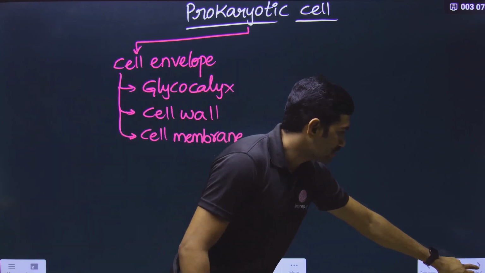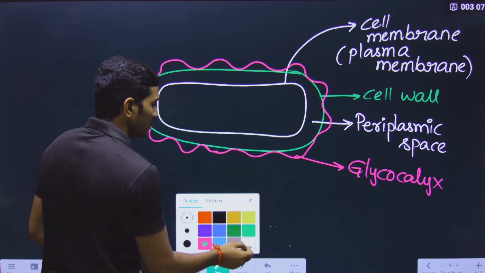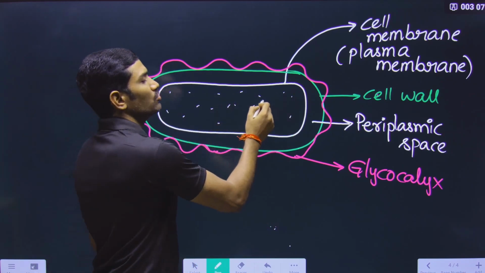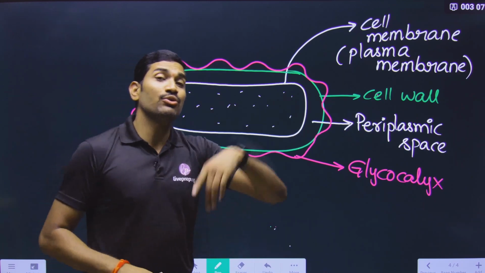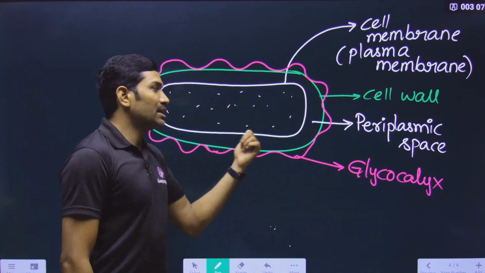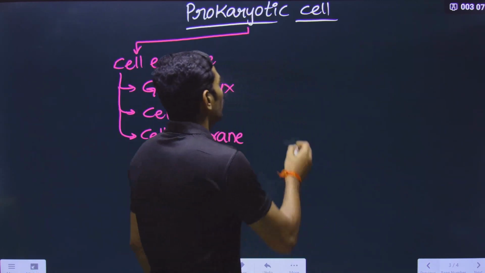Not only this, the cell membrane or plasma membrane is enclosing some content. What is this content called? In the case of the eukaryotic cell, we use the term protoplasm. But in the case of prokaryotes, we directly use the term cytoplasm.